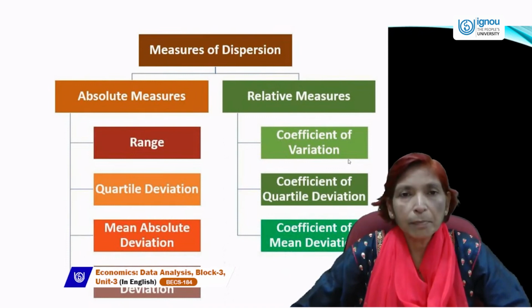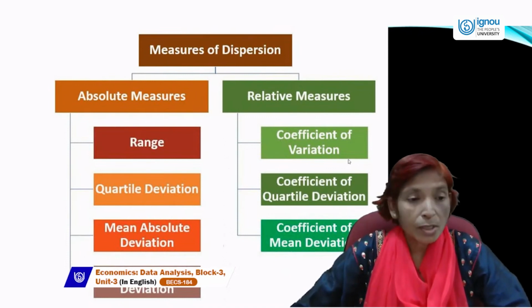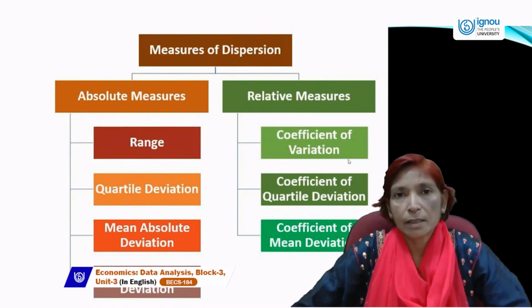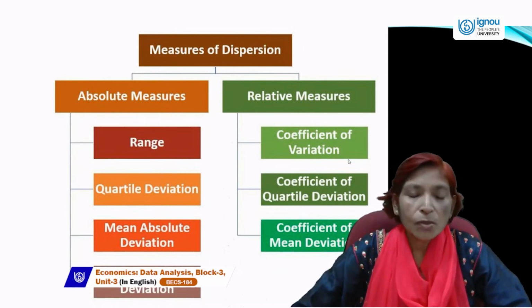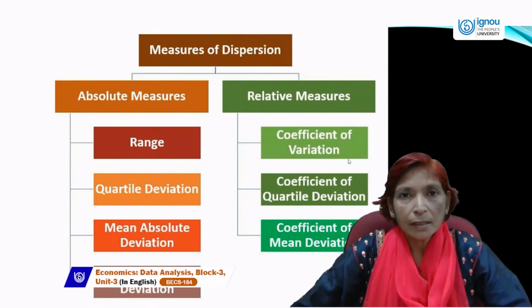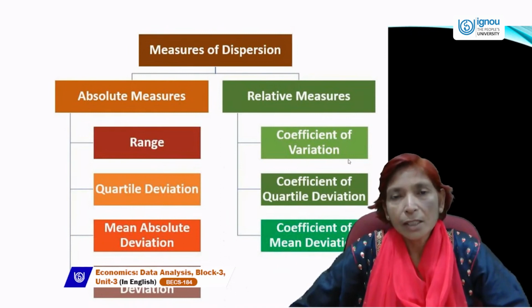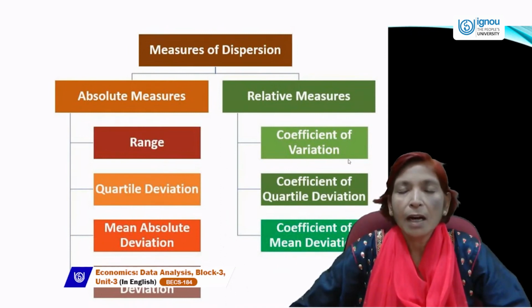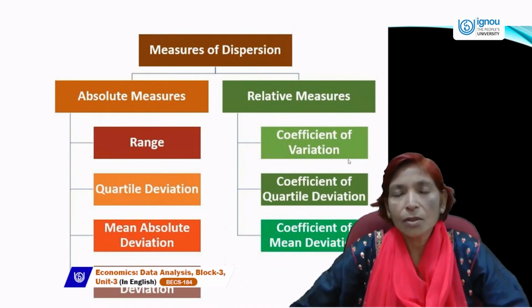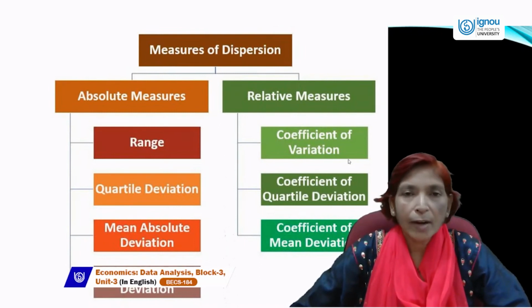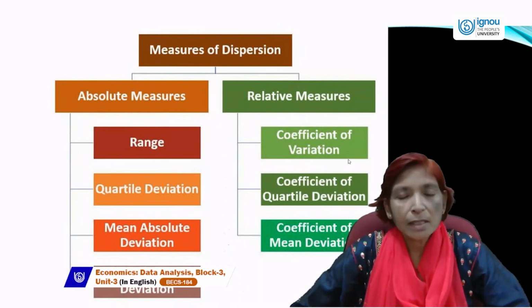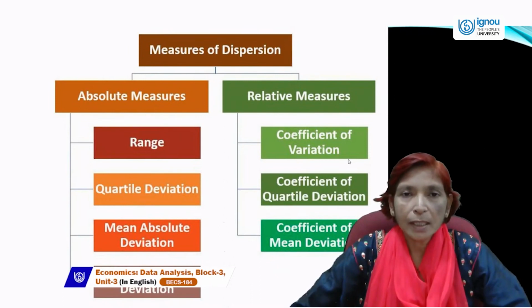Range is the simplest form of measures of dispersion because it is very easy to calculate. When you see the data, you can find the value of the lowest and the value of the highest. You can take the difference between the highest and lowest, or largest and smallest, and then you can find the range. It's a very simple formula for calculating dispersion or scatteredness or variability or differences between the data.